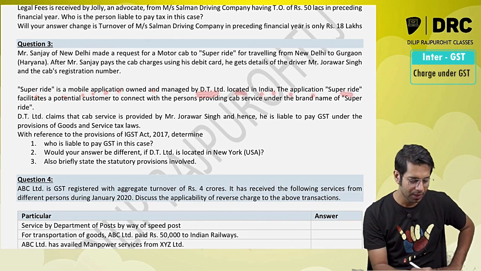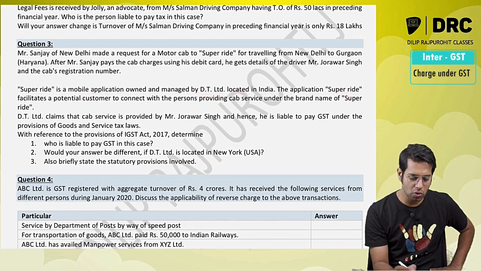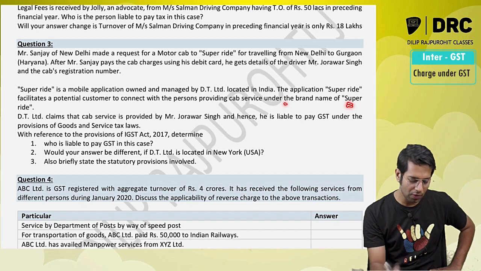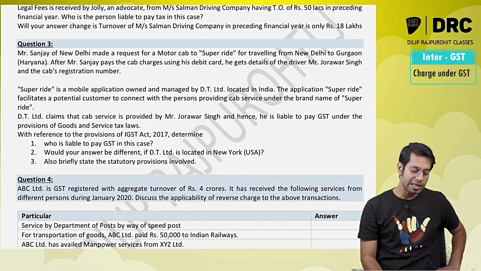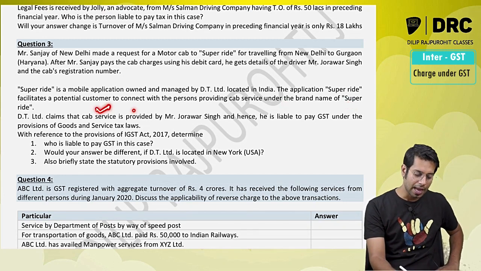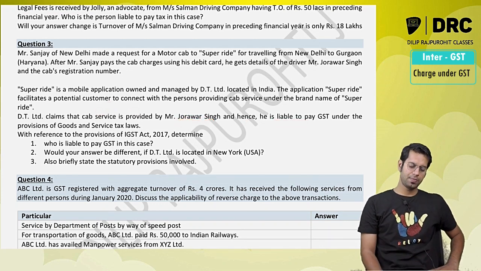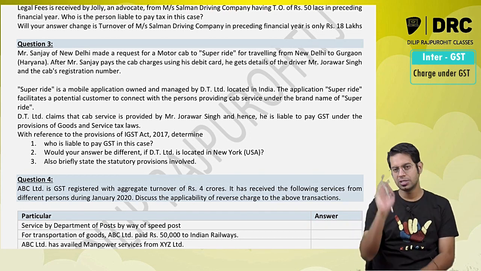Super Ride is a mobile application owned by DT Limited located in India. The application Super Ride facilitates potential customers to connect to the persons providing cab services under the brand name of Super Ride. DT Limited claims that the cab services are provided by Mr. Jojawar Singh and hence he is liable to pay the taxes under GST law. What is your answer? Now what is this point telling?